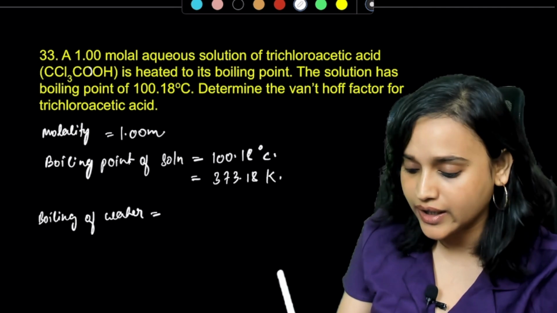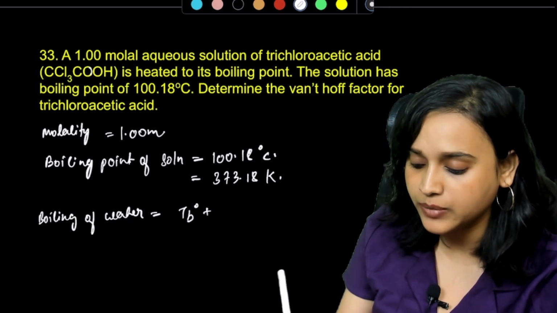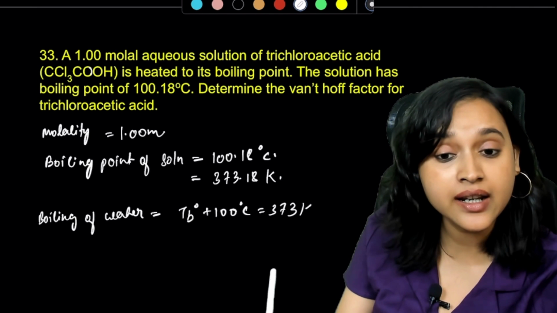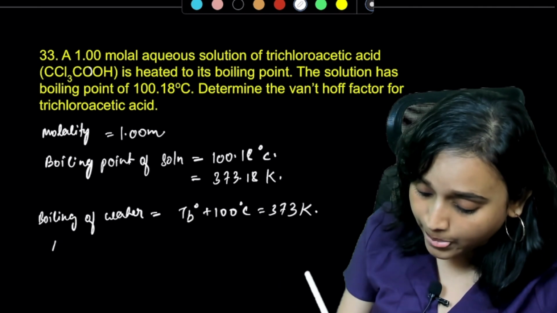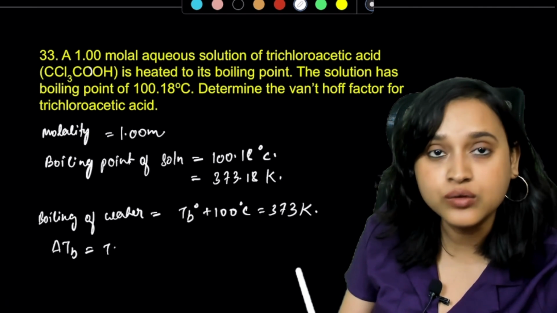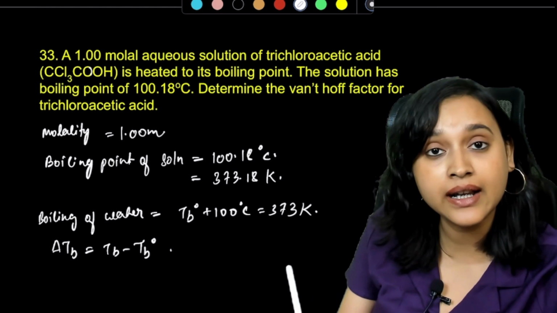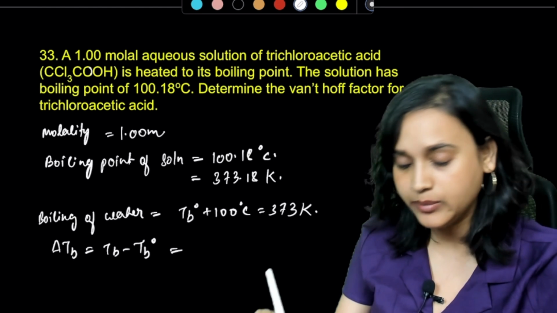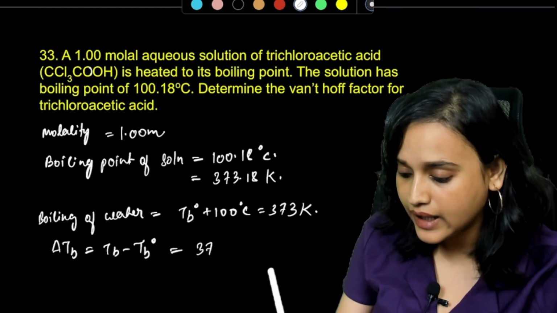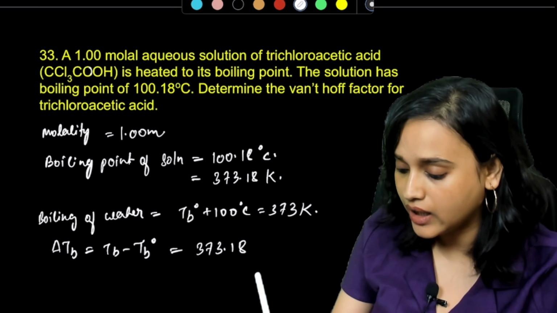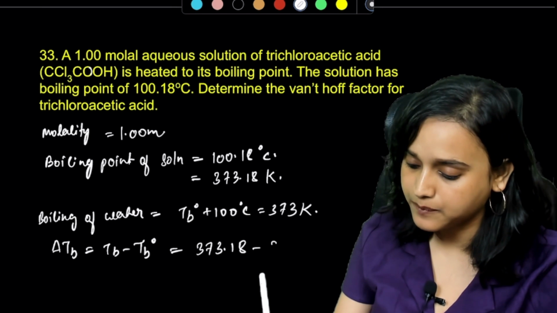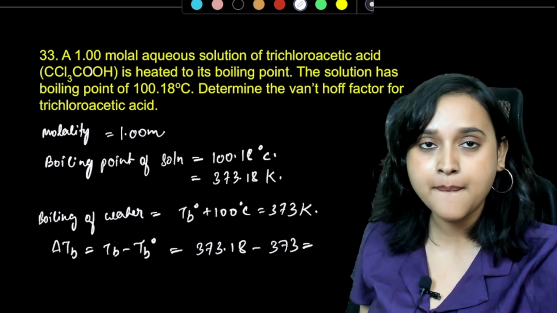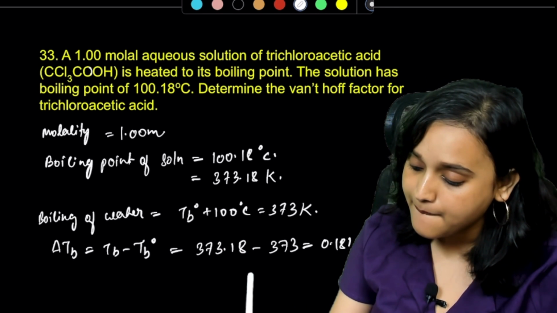Boiling point of water is going to be equal to Tb naught, that is 100, that is 373 Kelvin. Is that correct? Yes. Now delta Tb is equal to Tb minus Tb naught. Agreed? So it will be 373.18 minus 373, which is equal to how much? 0.18.